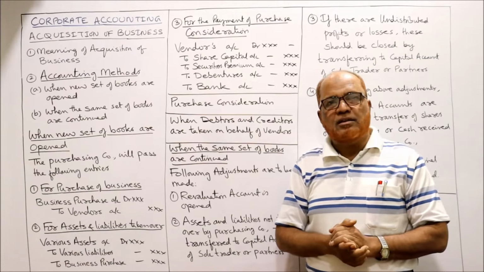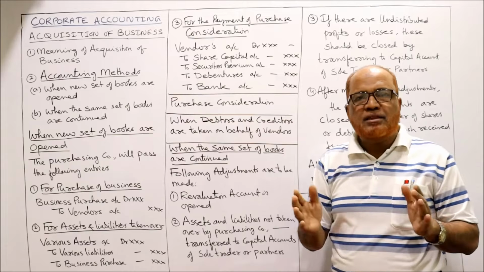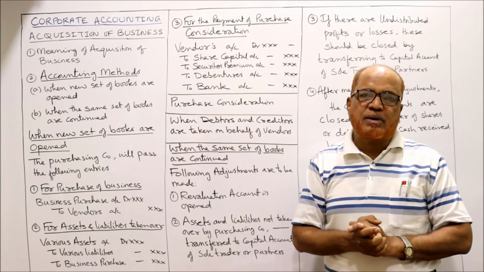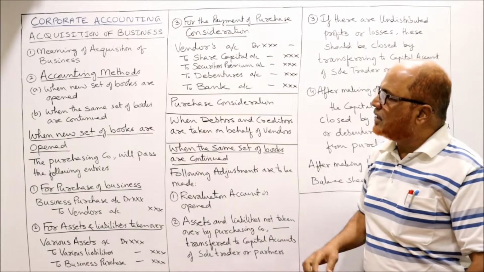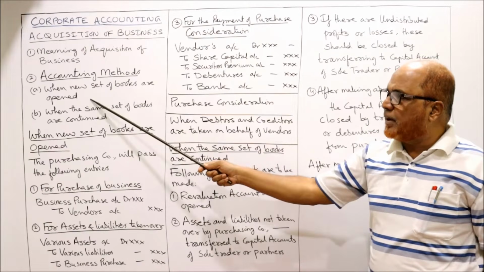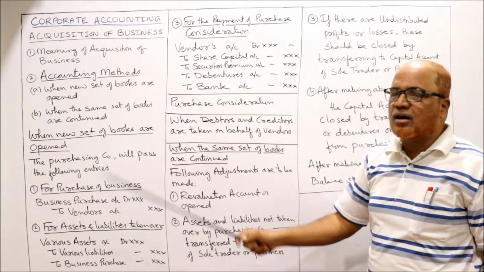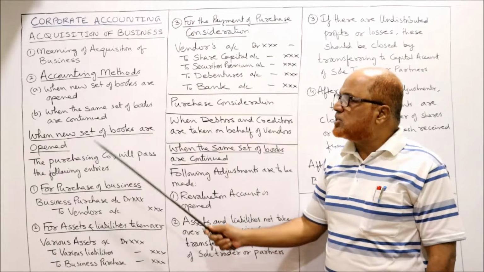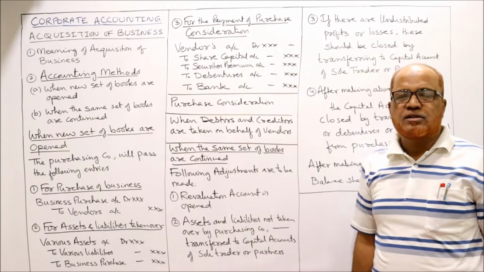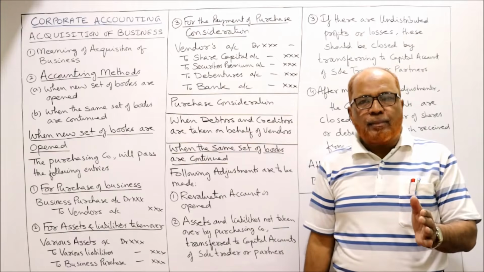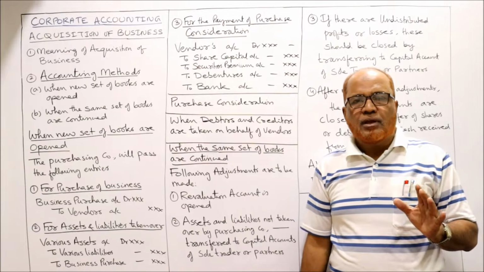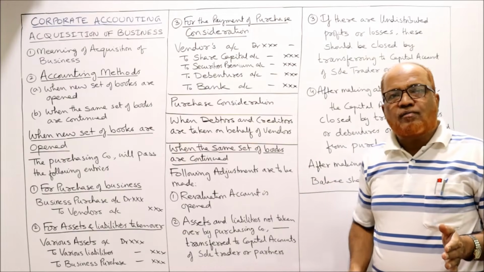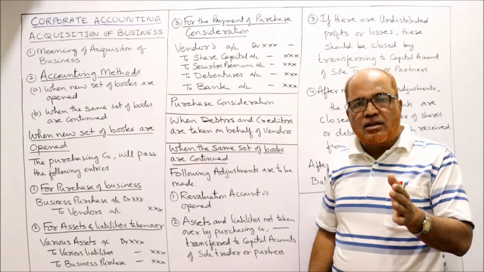Now, accounting methods. What are the different methods of accounting when a business is purchased? Broadly, we can divide the methods into two categories: when a new set of books are opened and when the same set of books are continued. First we'll take when a new set of books are opened. A company will purchase a business of a sole trader, let it be. So a new set of books of accounts will be opened by the company.